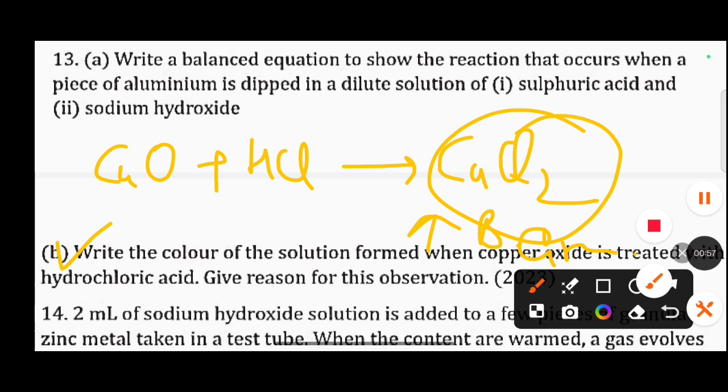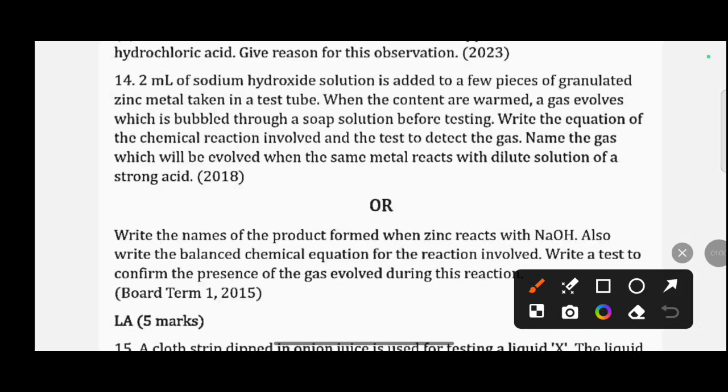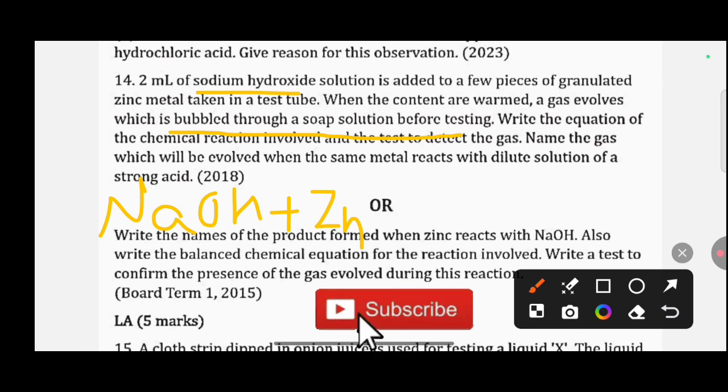Next one is, 2 ml of sodium hydroxide, that is NaOH, is added to a few pieces of granulated zinc metal in a test tube. When the contents are warmed, a gas is evolved which is bubbled through a soap solution. Write the equation of the chemical reaction involved and the test to detect the gas. Name the gas which will be evolved when the same metal reacts with a dilute solution of a strong acid.